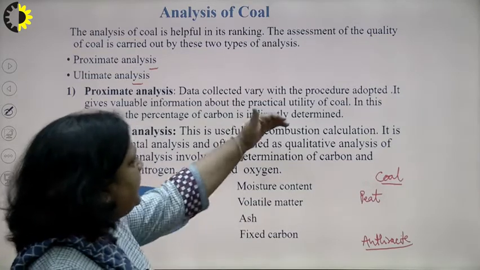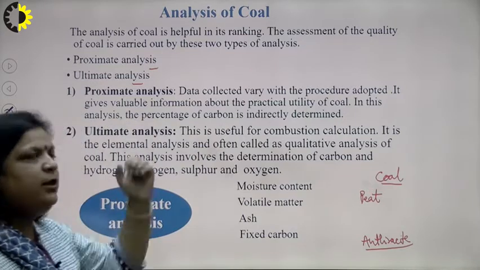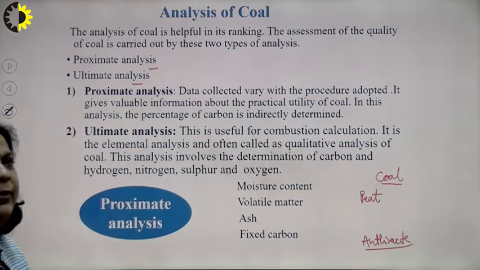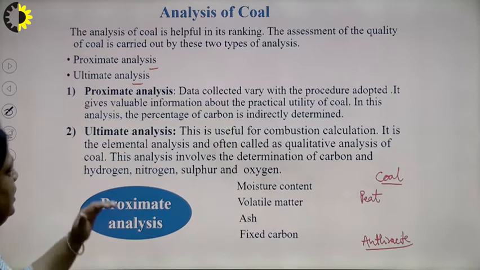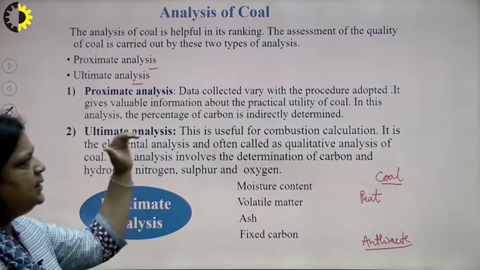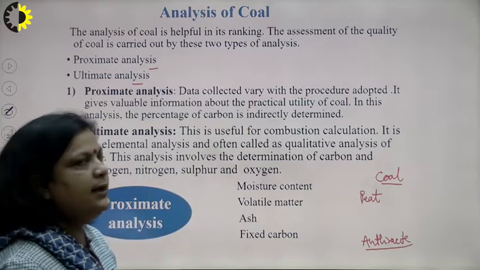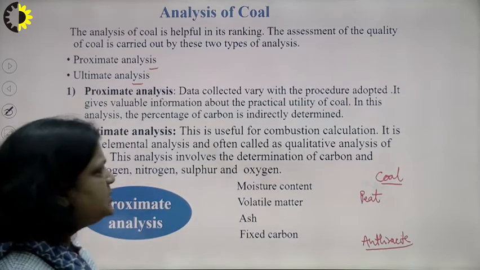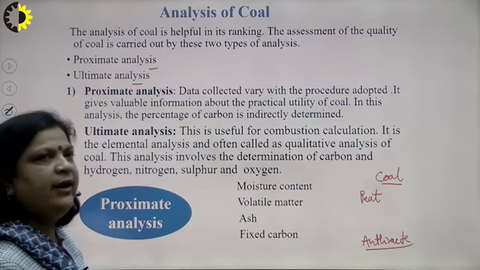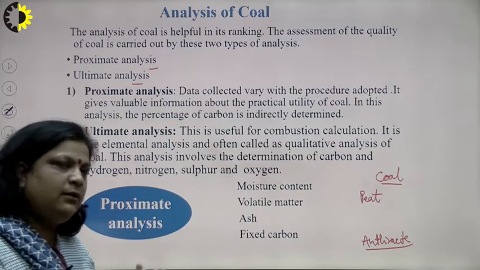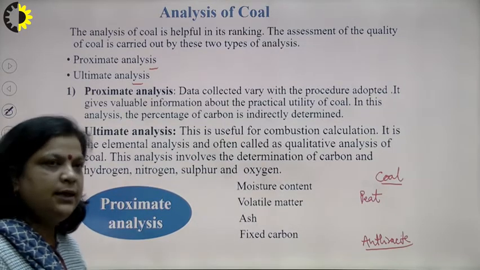Proximate analysis gives valuable information about the practical utility of coal, and in this analysis the percentage of carbon is indirectly determined. Proximate means rough idea, so here we find a rough idea of carbon content.